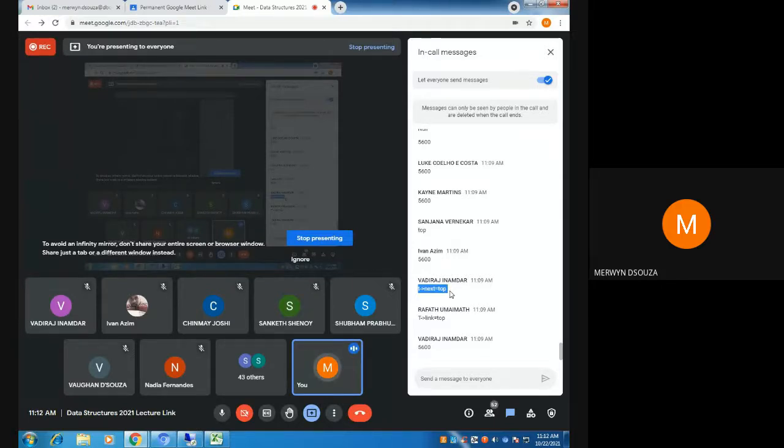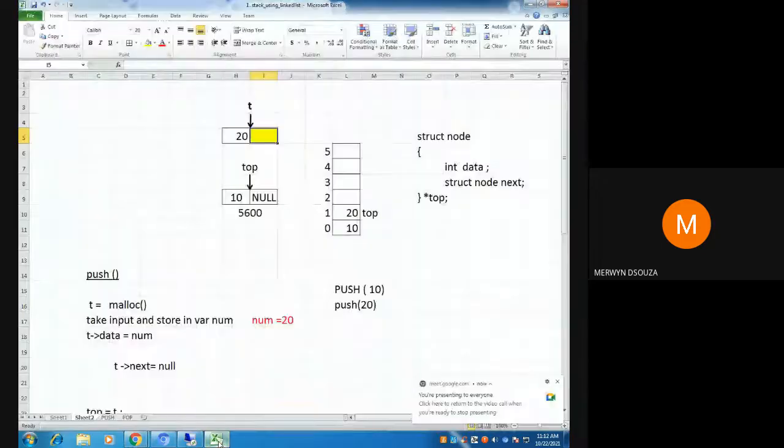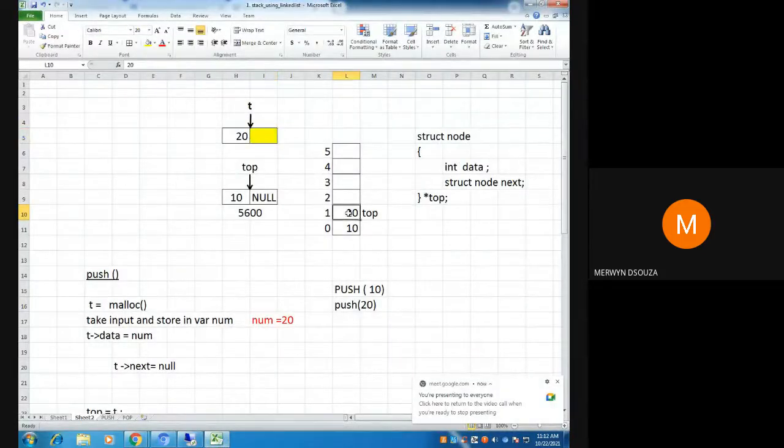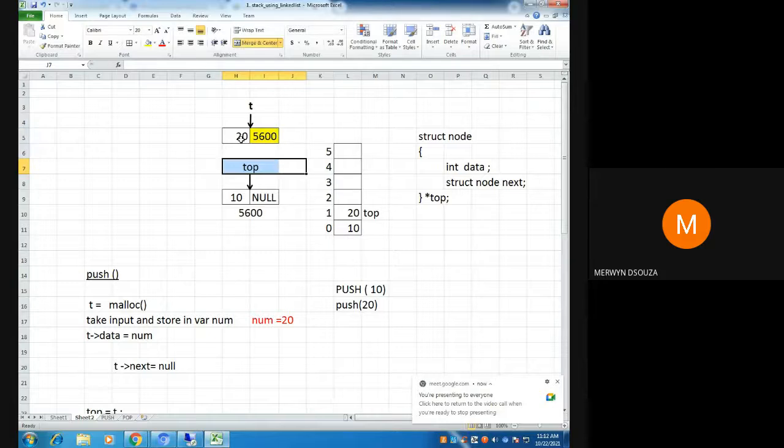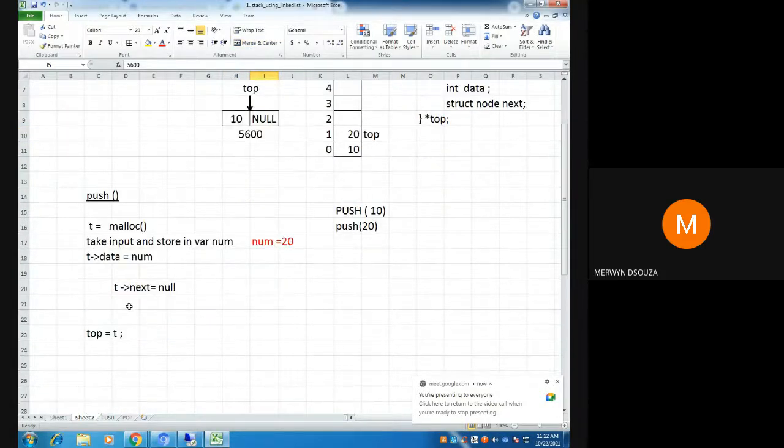Are you getting it, everyone? Has anyone not understood what I'm trying to tell? That is what I'm trying to show you with the array. 20 is on top of 10. So for a link to form between these two nodes, what should come here? 5600.